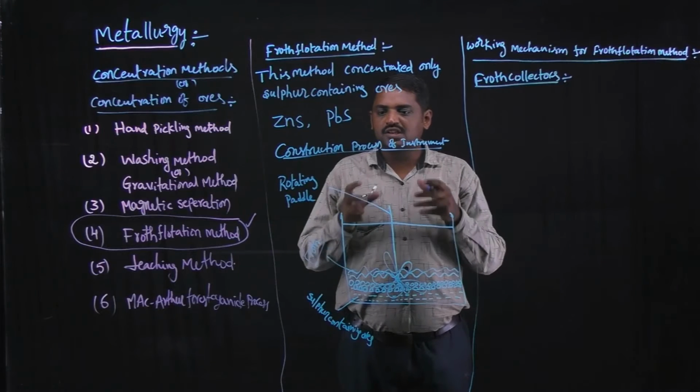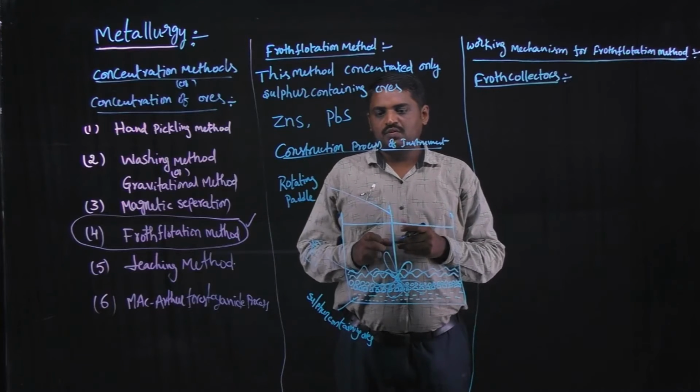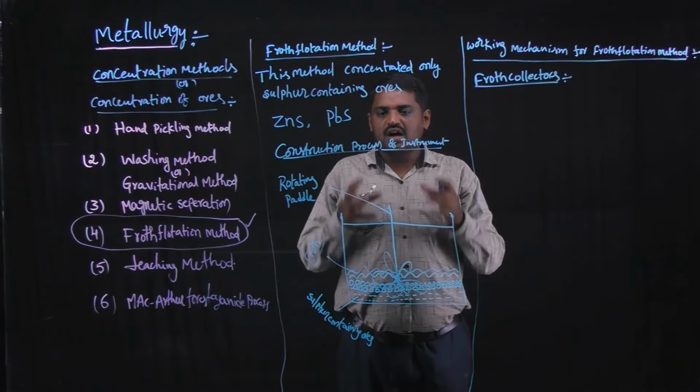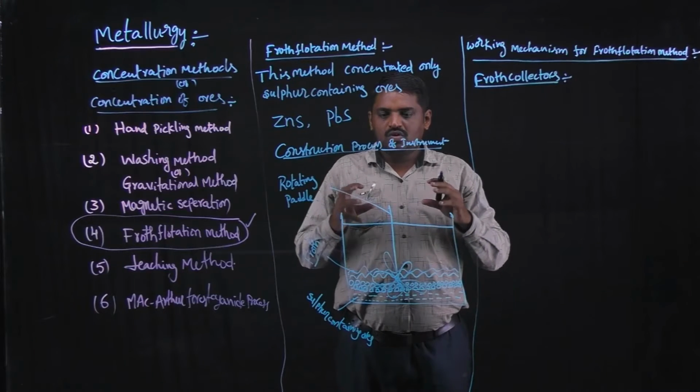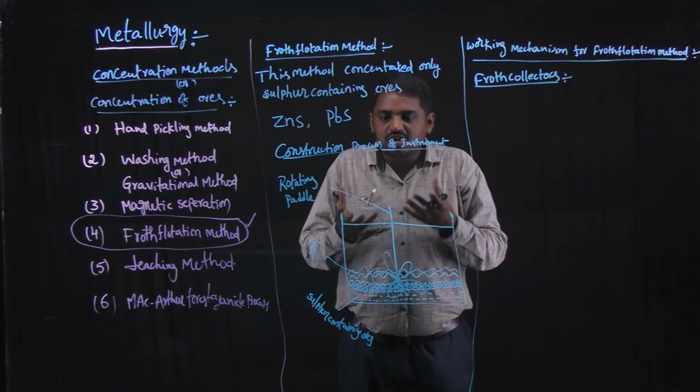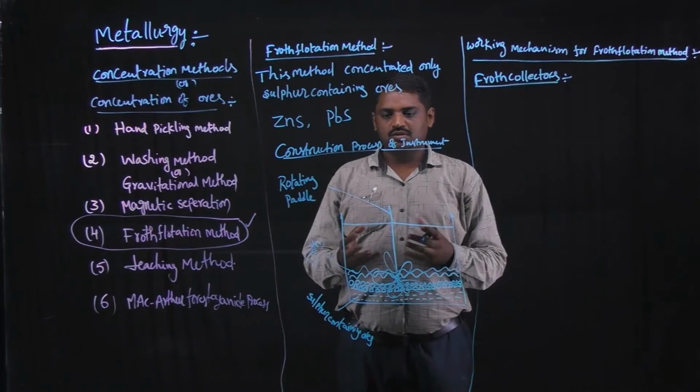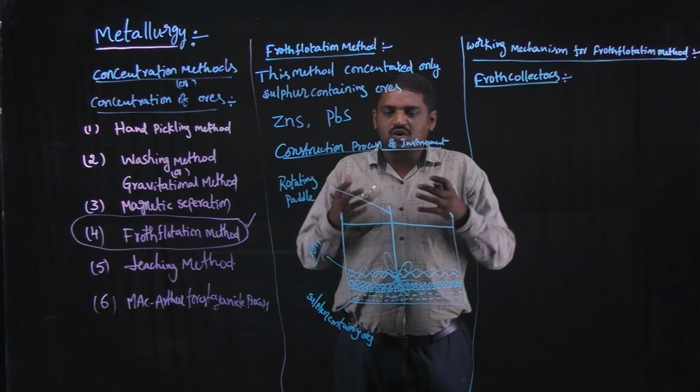What is the importance of froth collectors? Froth collectors are used to produce a large quantity of froth.